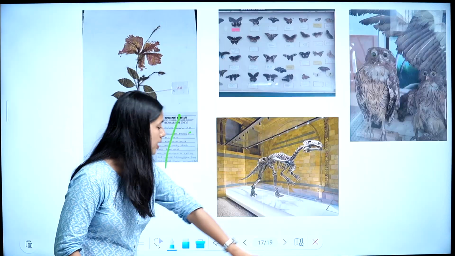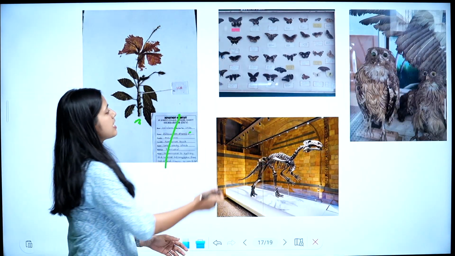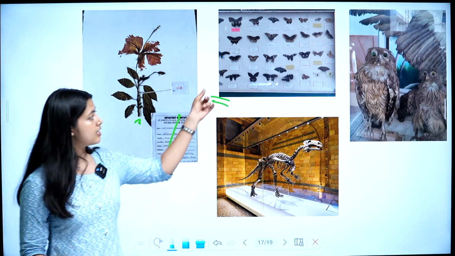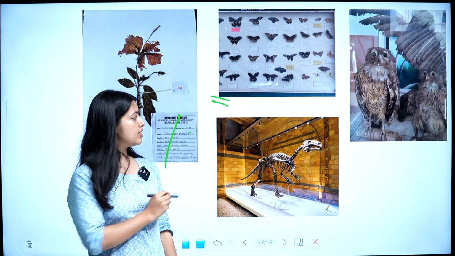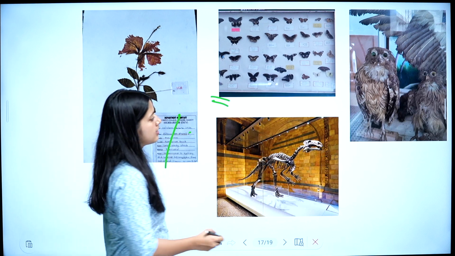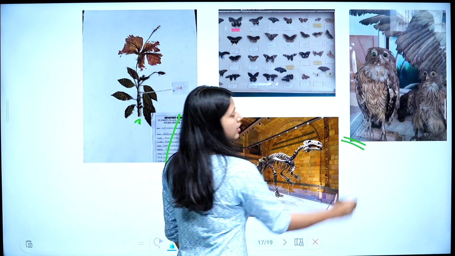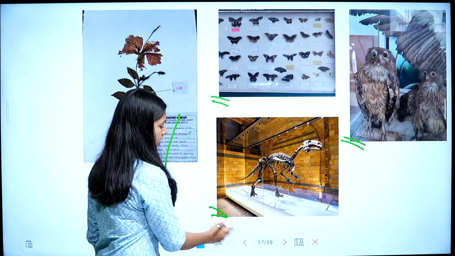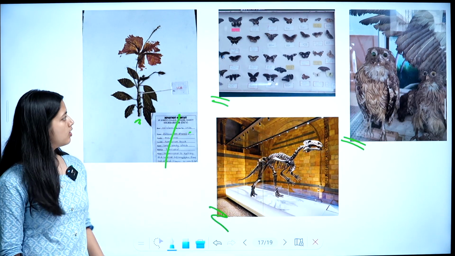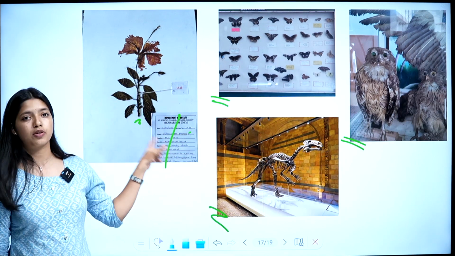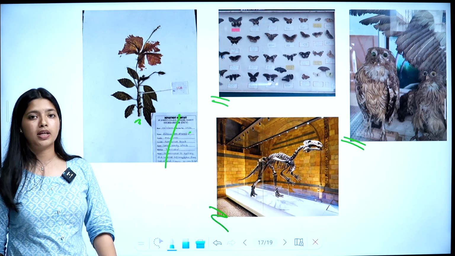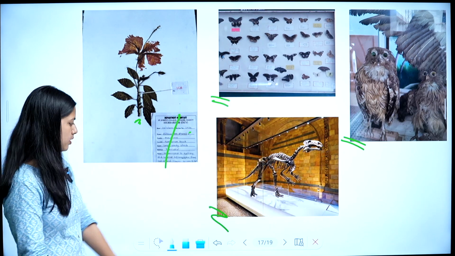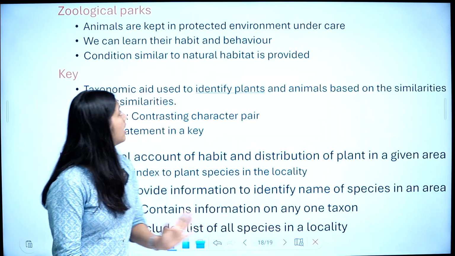So let me show you the images. This is insect box. By killing and pinning, the organisms are killed, these butterflies, they are killed and they are pinned. So this is insect box. And then what is this? This is stuffed animals. Stuffed birds are stuffed. And this is skeleton of organisms. I hope this is clear. These are different types of taxonomical aids. This is herbarium and these are included in museum.